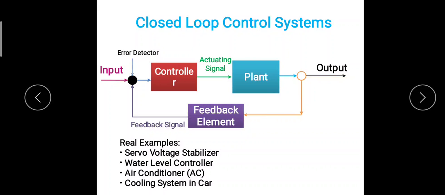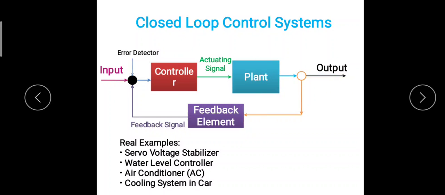Initially the input goes to the controller, then the controller generates the actuating signal based on the instructions of the user. The actuating signal is the input for the plant, and the plant receives the actuating signal and operates based on it. Now this plant sends a signal to the output.